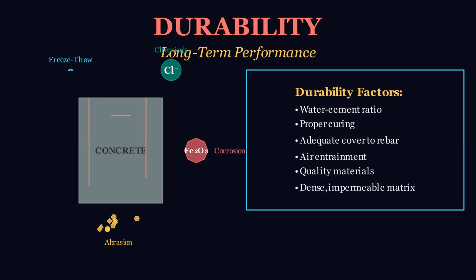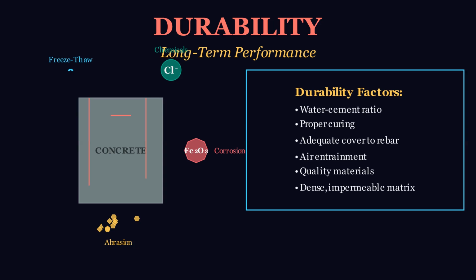Durability refers to concrete's ability to withstand environmental attacks and maintain its properties over time. Concrete faces numerous threats. Freeze-thaw cycles cause internal pressure and cracking. Chemical attacks from sulfates and chlorides degrade the cement paste. Corrosion of embedded steel reinforcement leads to spalling, and abrasion wears away the surface.